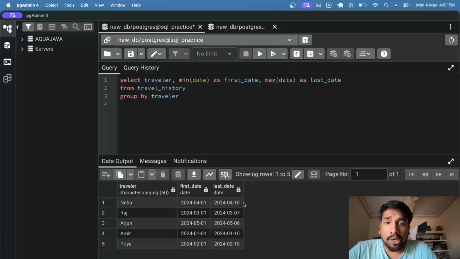Let's order by traveler as well. Now, if I run this, you can see that for Amit, we have got the first date and last date.